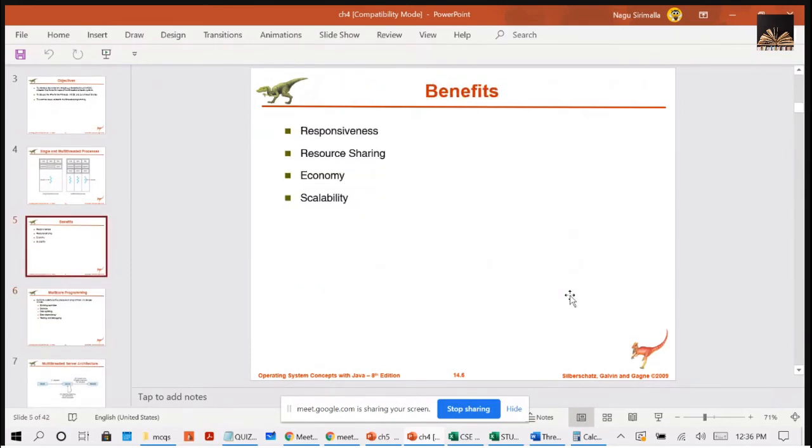So what are the responsibilities or benefits of the multi-thread concept? The advantages of multi-threading are, I can tell, responsiveness. Why am I saying responsiveness is an advantage of multi-threading?